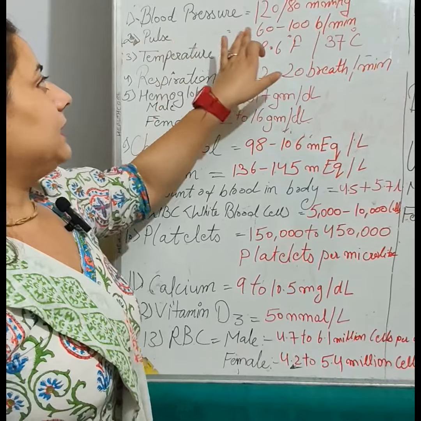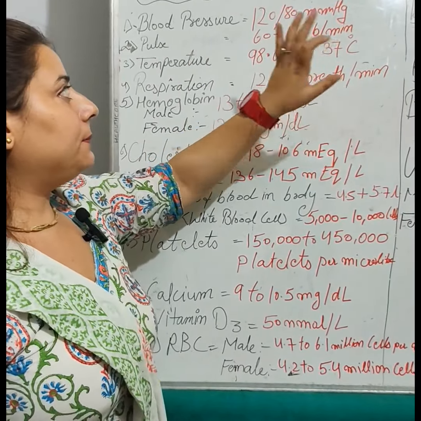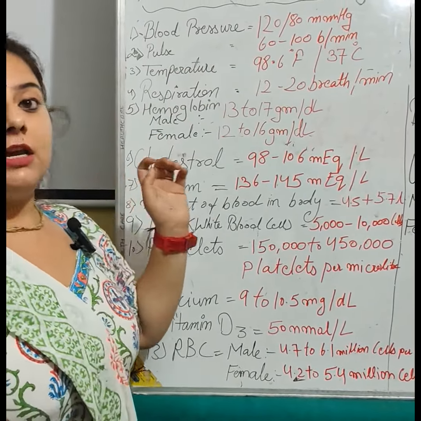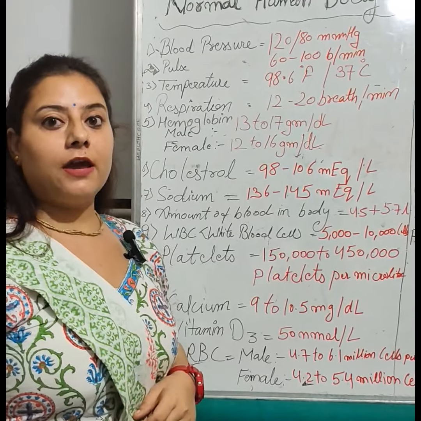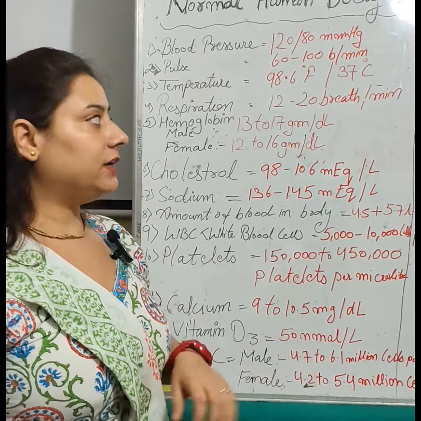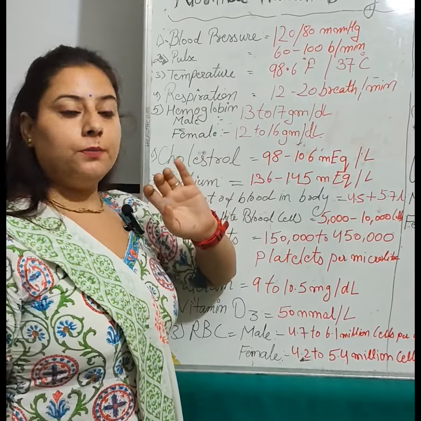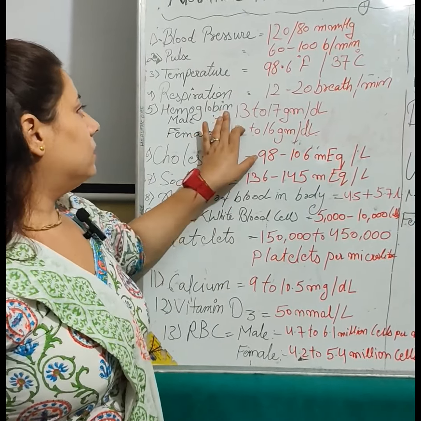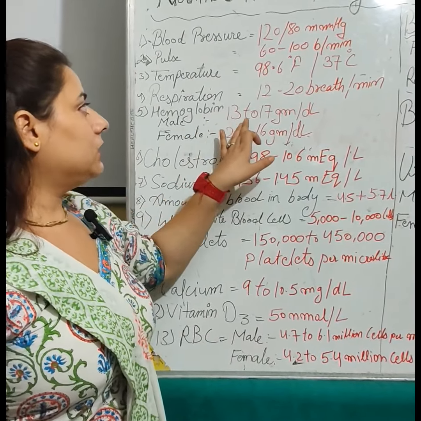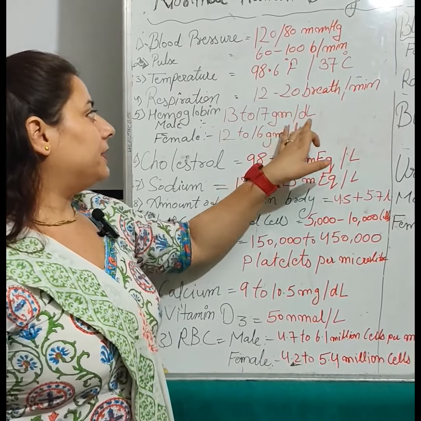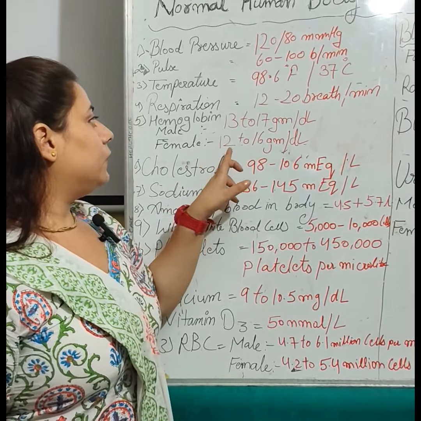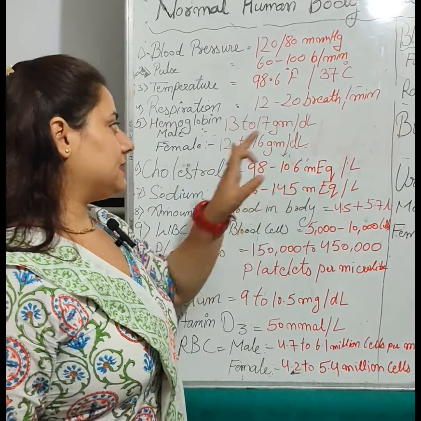Normal pulse rate is 60 to 100 beats per minute, temperature 98.6 degrees Fahrenheit, and in Celsius that is 37 degrees Celsius, and normal respiration rate is 12 to 20 breaths per minute. Hemoglobin in male is 13 to 17 grams per deciliter, in female 12 to 16 grams per deciliter.